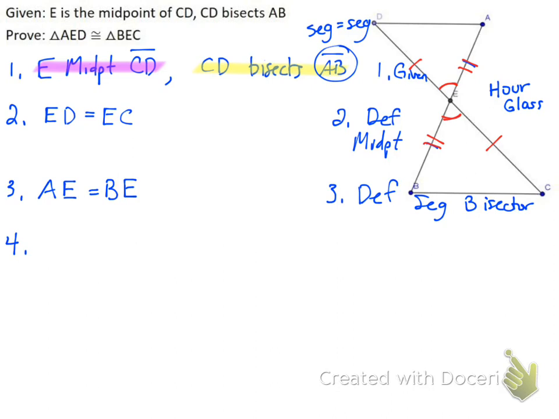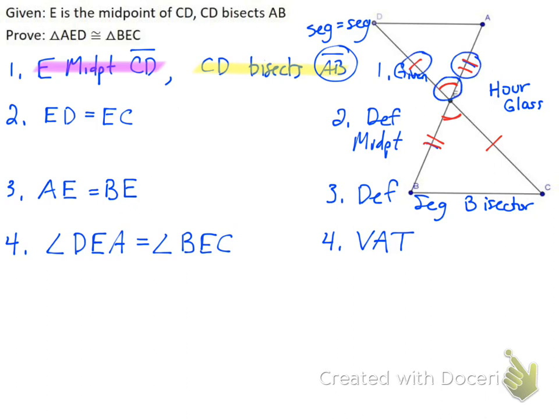So with my fourth step, I can say angle DEA is equal to angle BEC by vertical angle theorem. And so once I'm at this point, I can see that I have an angle and 2 sides equal, and the angle is in between the 2 sides.